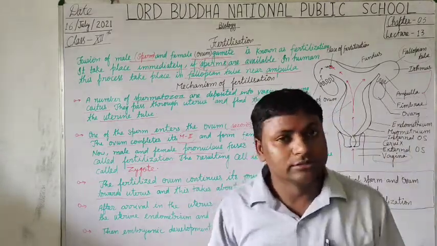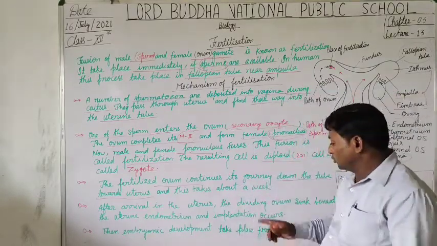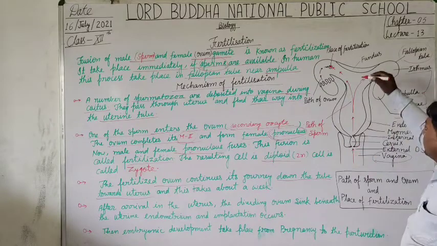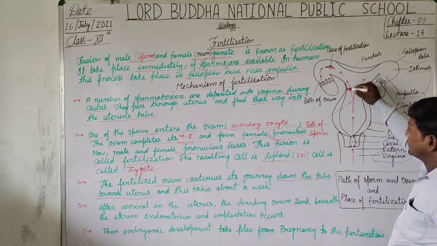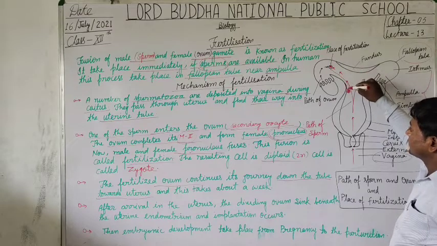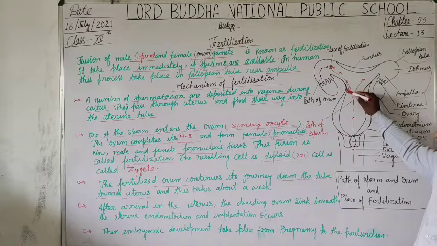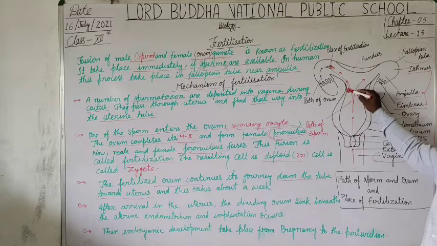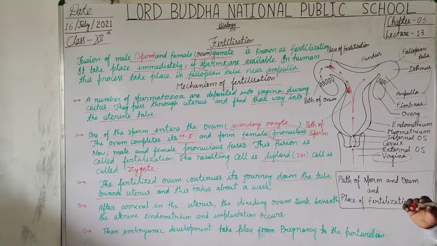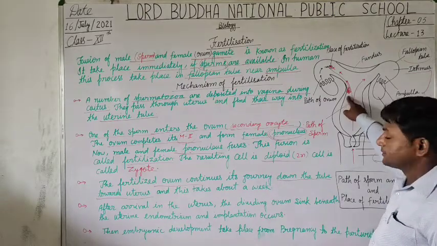It means about 5 to 7 days. This cell takes about 5 to 7 days to continue its journey towards the uterus, and here the zygote reaches.